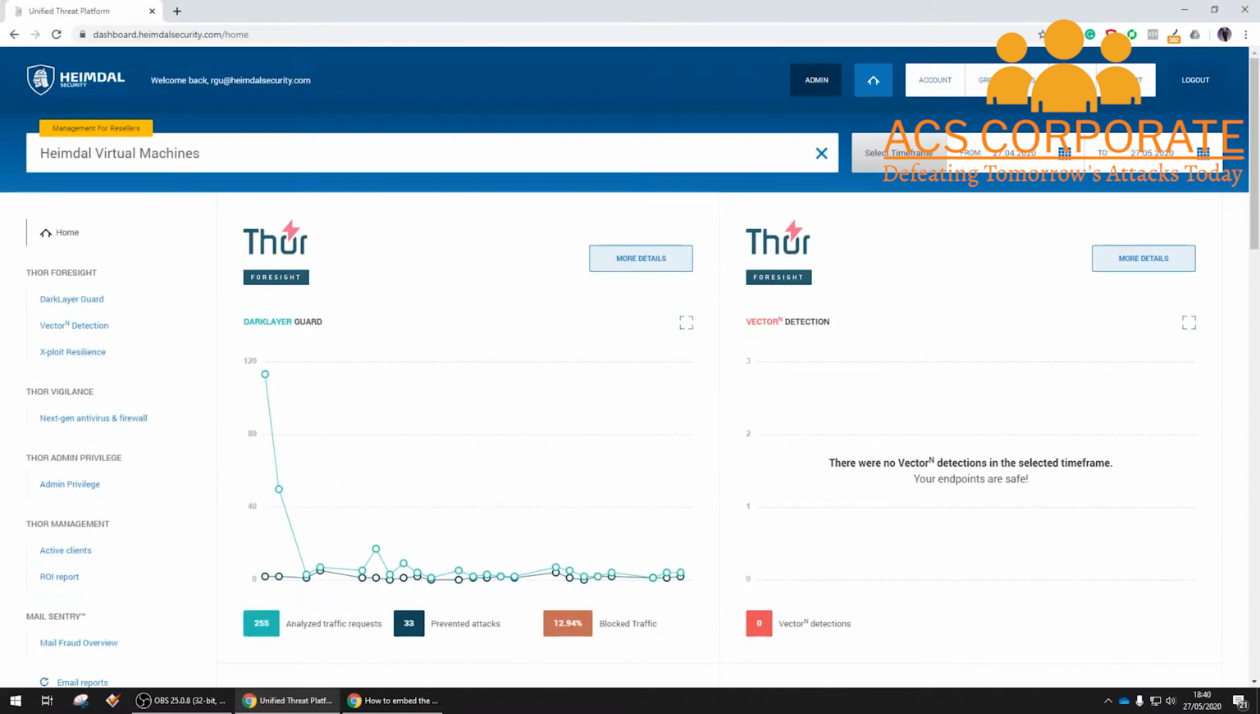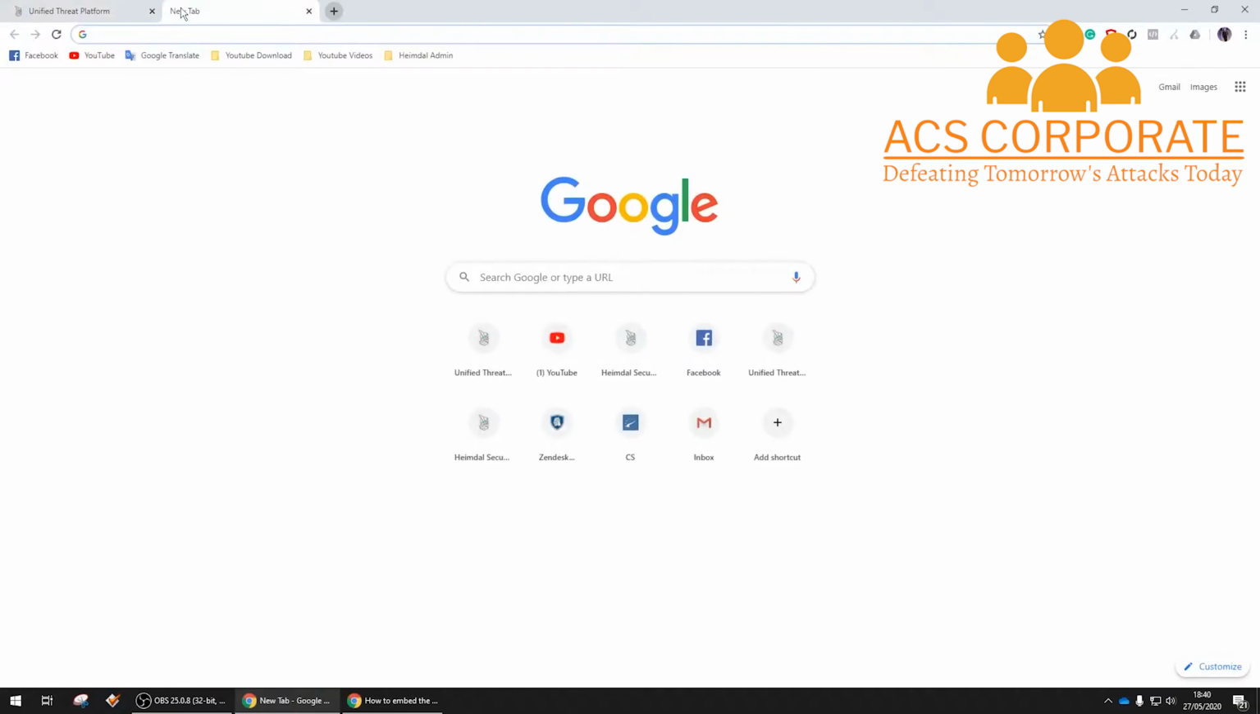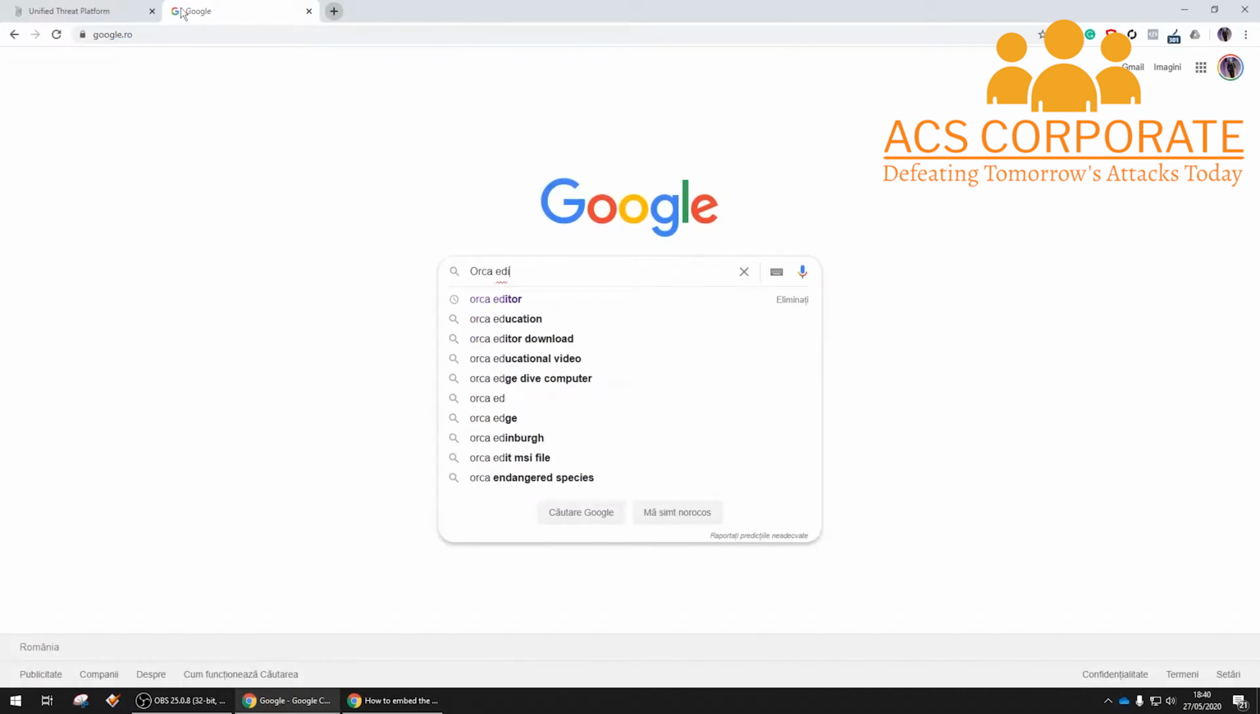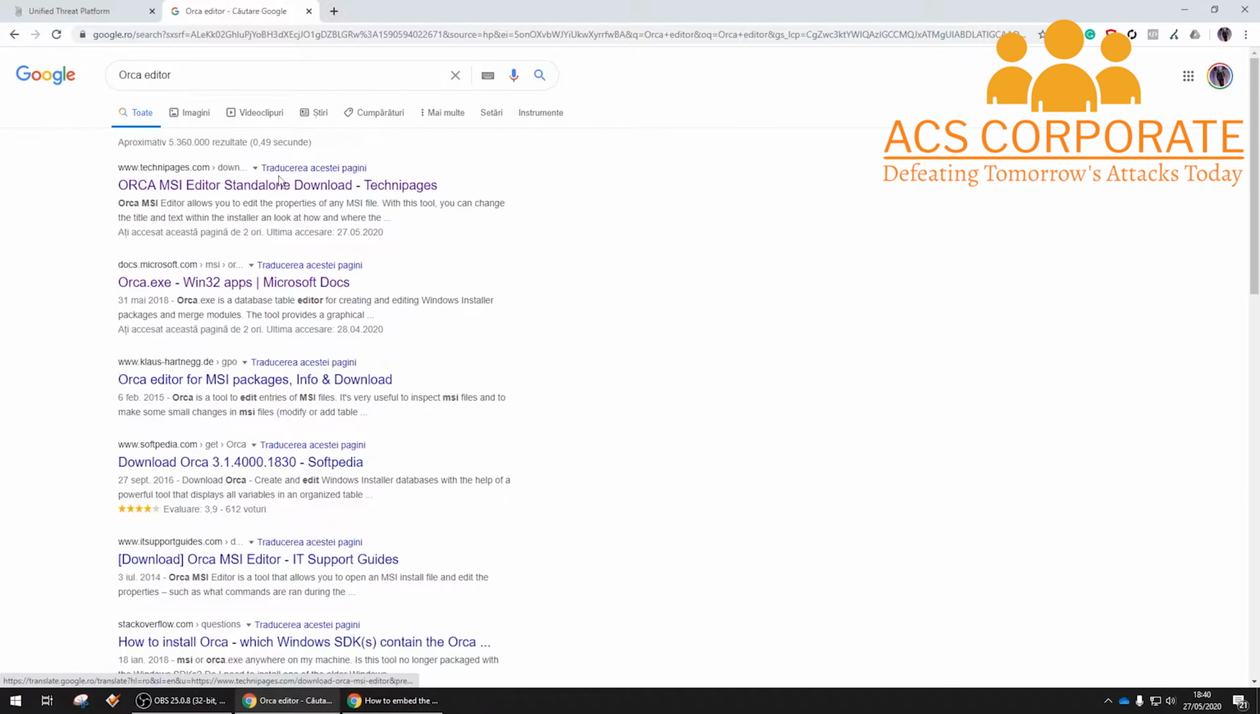Hi guys, today we are going to see how to embed the Heimdal license key into the latest Heimdal Thor agent. But first, we have to download the Orca editor. You can find this one on technipages.com.